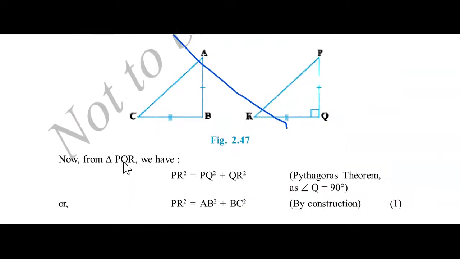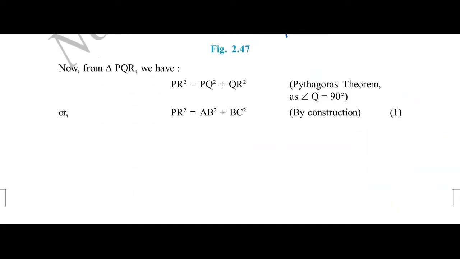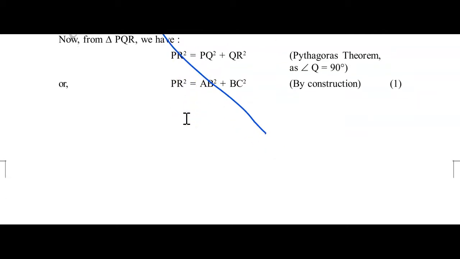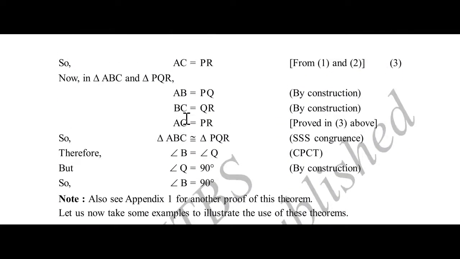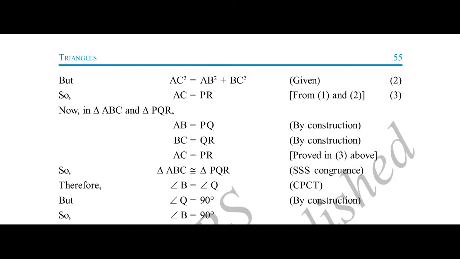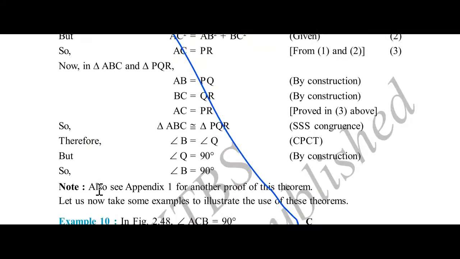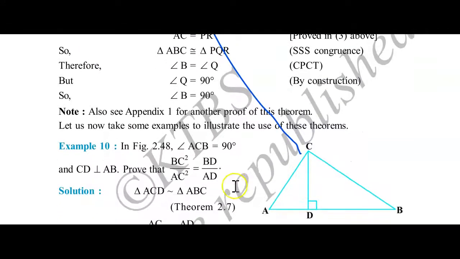You need not prove this theorem, but still, to be on the safer side, I request you to read the statement, remember the statement of the converse of Pythagoras theorem. You need not prove the theorem, but you need to study problems based on this theorem. So it has been deleted till here.